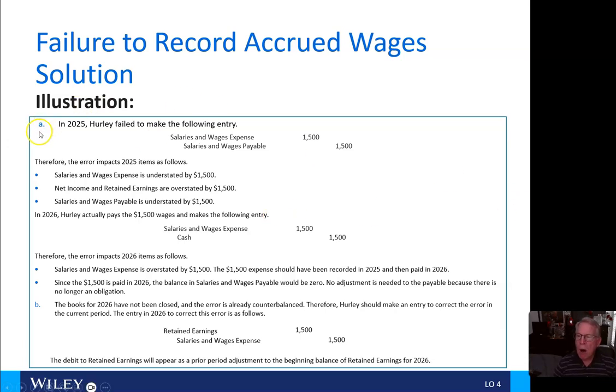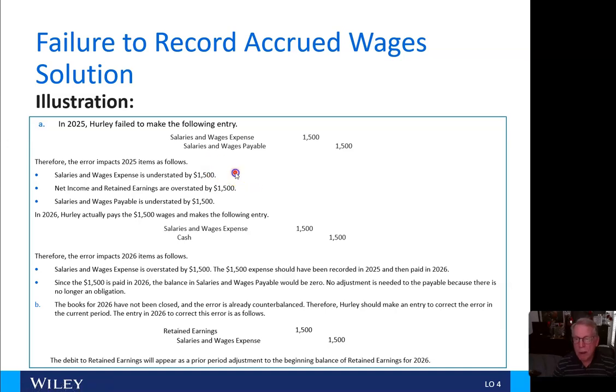Well, for Alpha, in 2025, Hurley failed to make the following entry, where they debited salaries and wages expense and credited salaries and wages payable for $1,500. Therefore, the error impacts the 2025 items as follows.